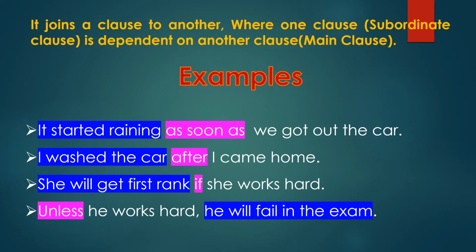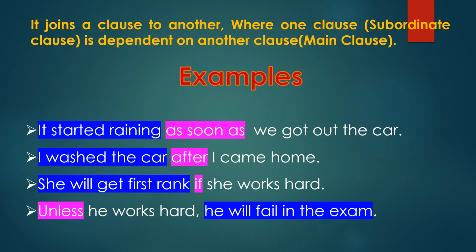Students, observe the blue marked sentences and also the pink marked words. Here the blue marked sentences are the main clauses of those particular sentences, whereas the pink ones are the subordinate conjunctions which join both sentences.